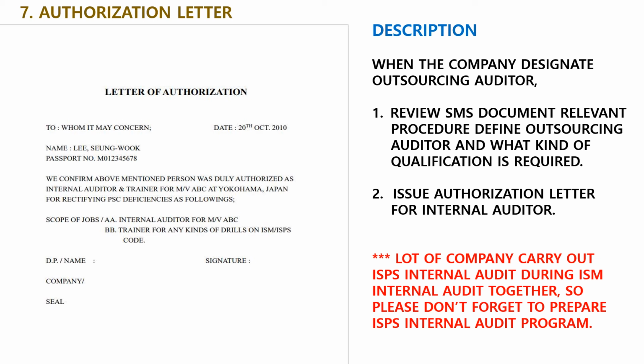The letter of authorization is like this: issuing date, who is the auditor, the auditor's personal ID. And we confirm that the above-mentioned person was duly authorized as internal auditor and trainer for MV ABC at Yokohama, Japan, for rectifying PSC deficiencies as follows. Scope of jobs: internal auditor for MV ABC, trainer for any kinds of drills and ISM, ISPS code. Signature, DP name, company seal.